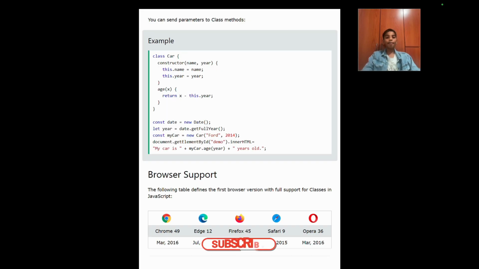You can set parameters to class methods. So as you can see over here, we have our class called car, and then over here we have a constructor and age. And over here we're using age and passing the parameter as x. And over here everything is pretty much the same.